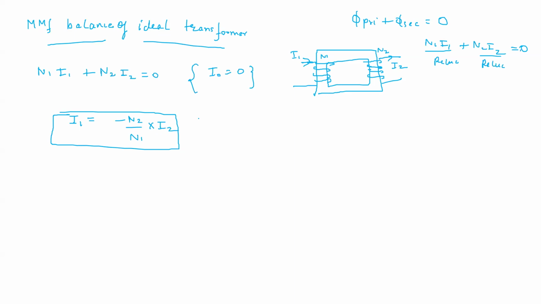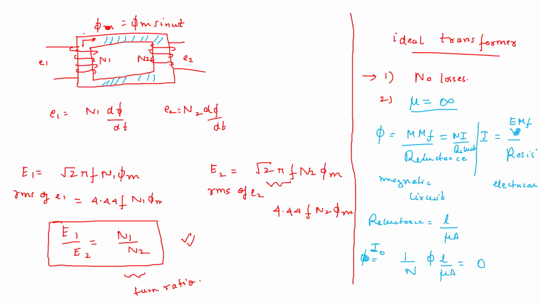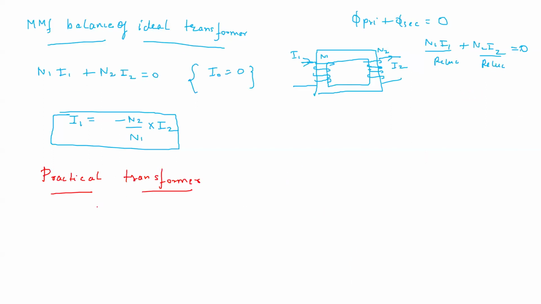Now we will discuss the practical transformer. For a practical transformer, the assumptions we took, that there are no losses and nu is infinite, are not valid.